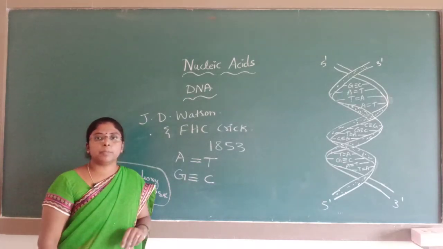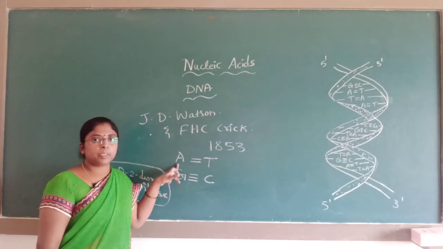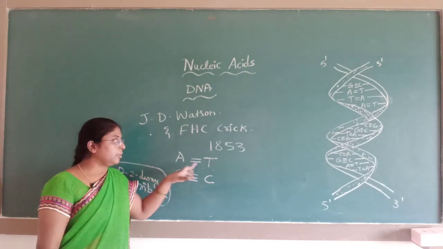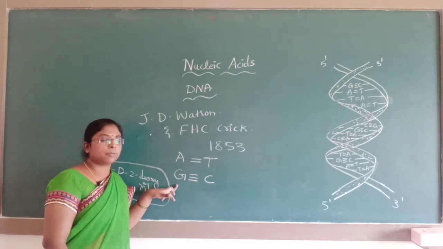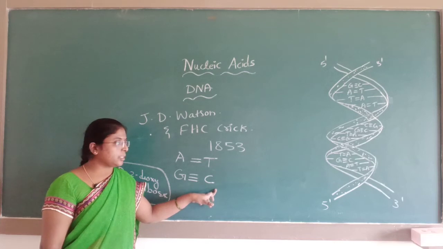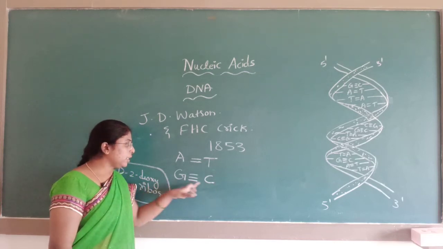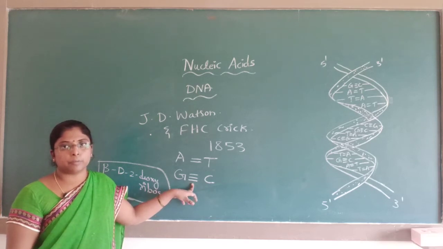The complementary bases are, if thymine is present on one strand, its complementary base is adenine. They both form 2 hydrogen bonds. If guanine is present on one strand, on the other polynucleotide chain is cytosine. Guanine and cytosine are held together by 3 hydrogen bonds.